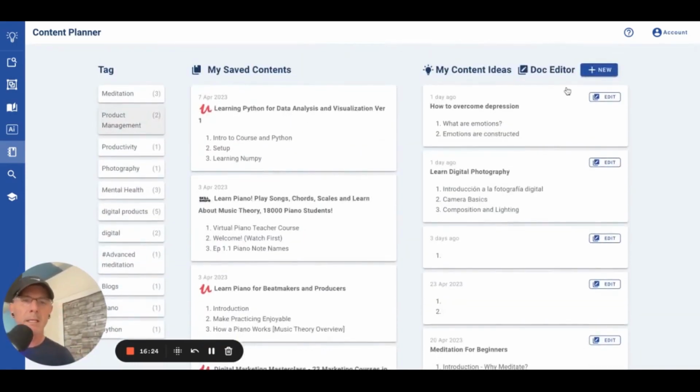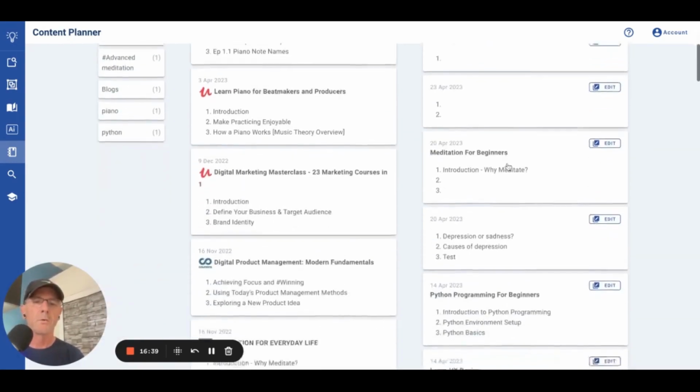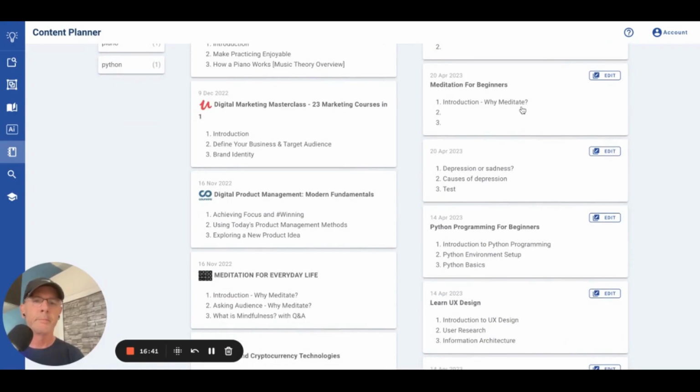And then to the right here is where your content ideas and the doc editor are. So if you're creating a course, it resides over here. You hit new if you want to create something from a blank page. Some of these are just tests, so that's why you see a lot of empty modules.